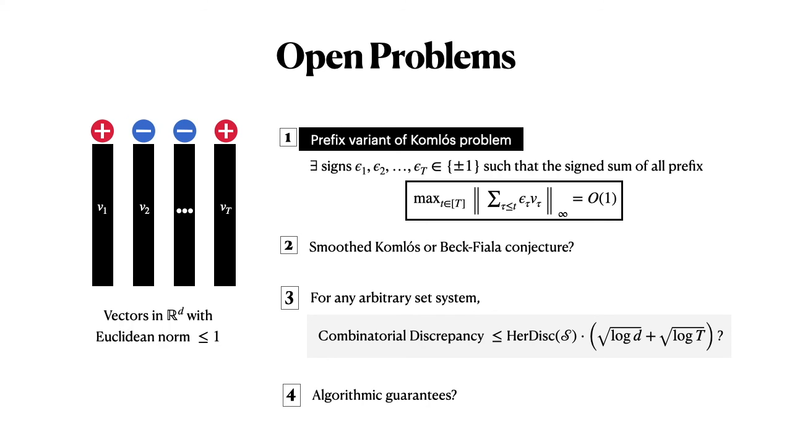Lastly, there is always the question of whether we can prove algorithmic guarantees for any of these results. Most of the results in this talk can be made algorithmic up to an additional log factor. But can we achieve the root log t plus root log t bounds with a polynomial time algorithm? That remains a very interesting open problem.